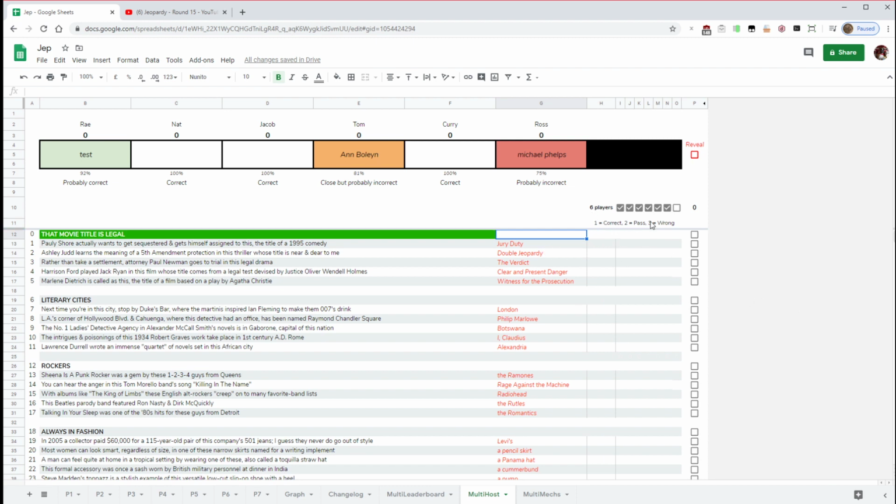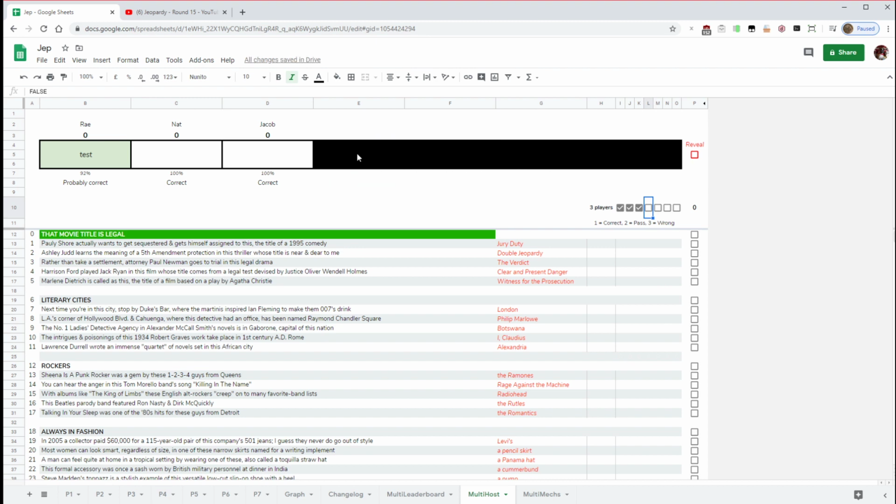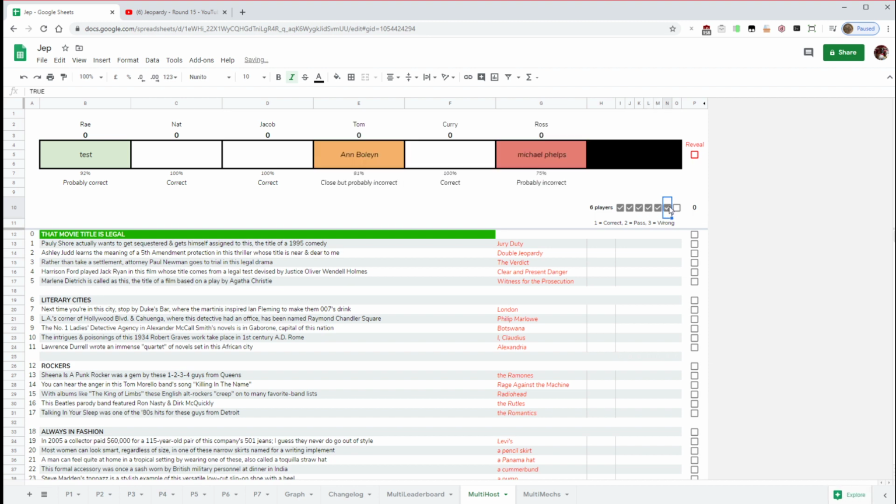I realised I need to show you that as well. Okay, right, so as if I was going to start a new game, I would choose the number of players here. So yeah, I just untick them like that, and as you can see, this makes it a bit easier for the host to see the only people that are there. So let's go back to 6 players. Yeah, that just feeds in from the player names and their scores as well.